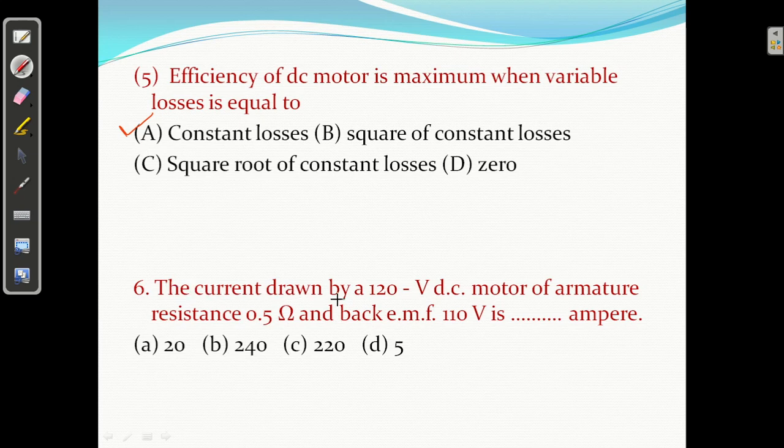The current drawn by a 120 volt DC motor with armature resistance of 0.5 ohm, the back EMF in case of motor, Eb equal to what? Eb equals Vt minus Ia Ra. How much? 120 volt minus Ia, how much is it? Question 6. Eb equals Vt minus Ia Ra.